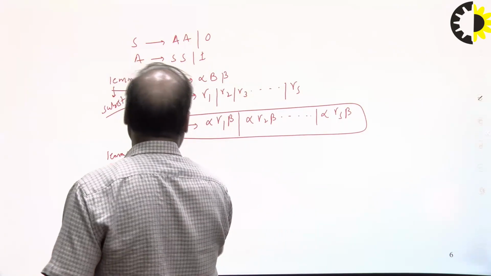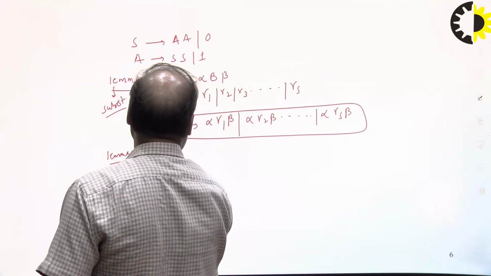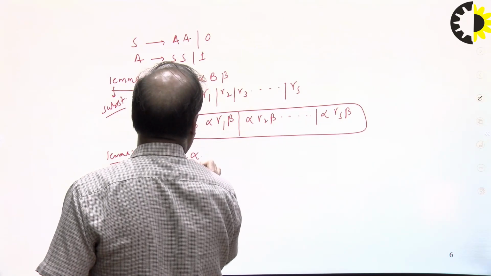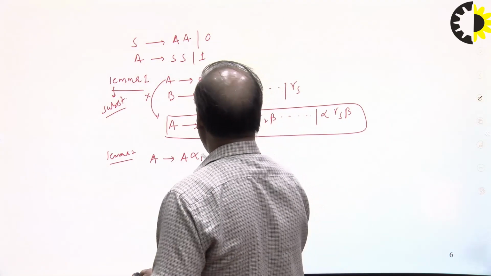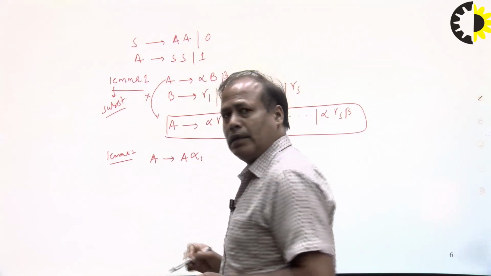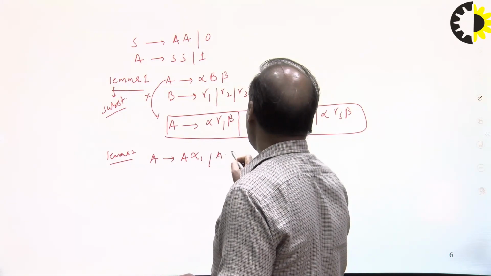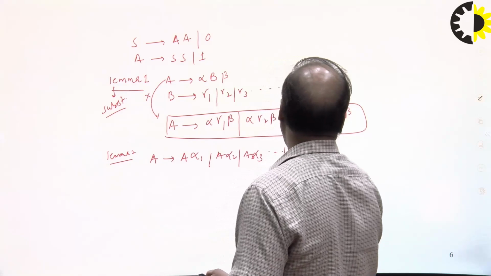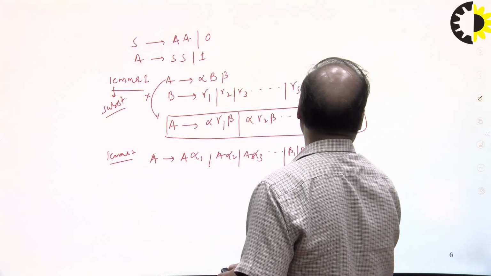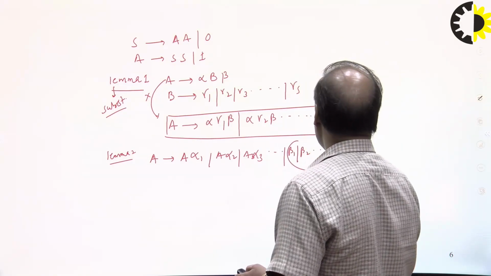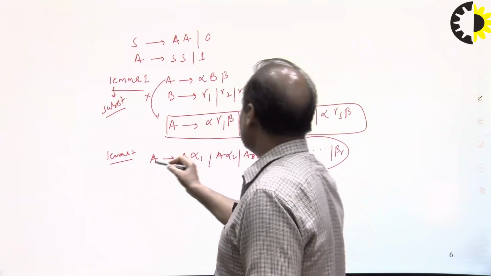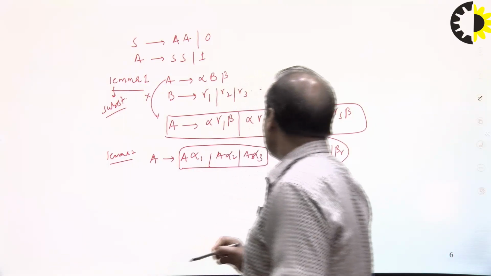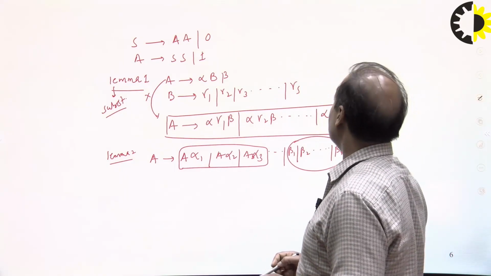If a grammar has A goes to A alpha 1, or A alpha 2, or A alpha 3, and so on, and beta 1, beta 2, up to beta r, where each beta does not begin with capital A, then the alpha productions are the ones contributing to the left recursion, and the beta ones are not.